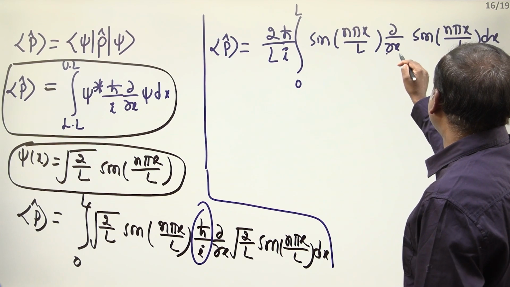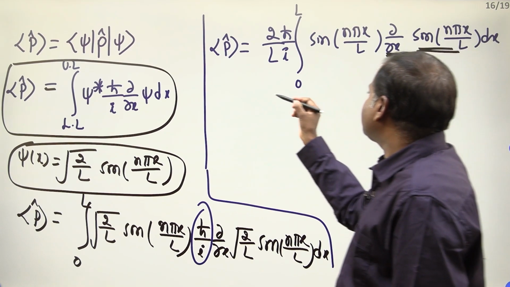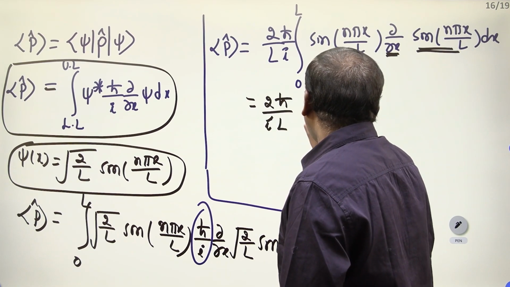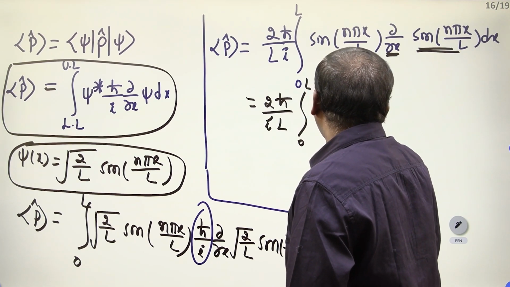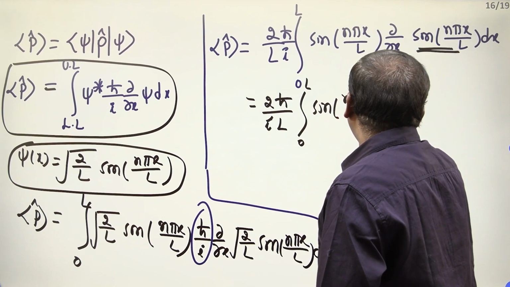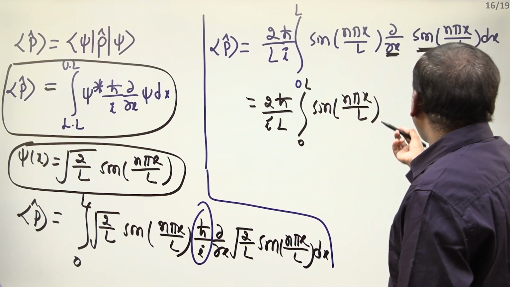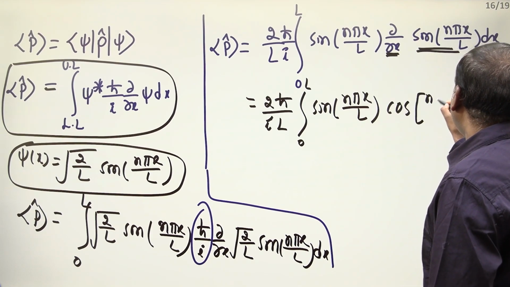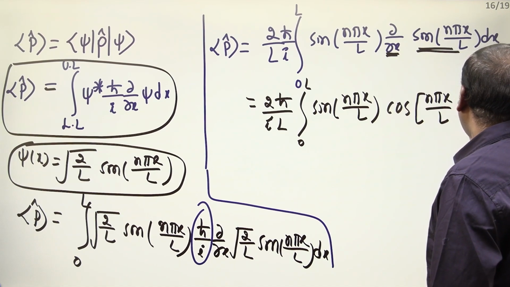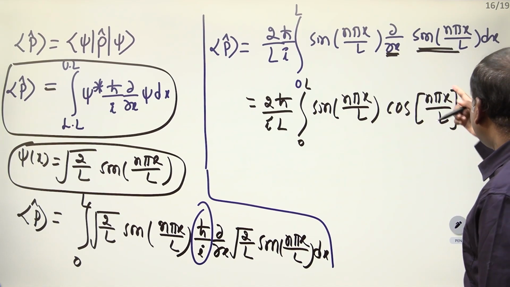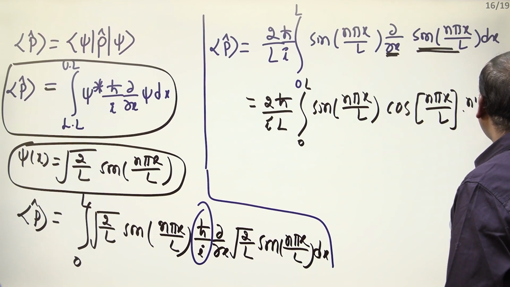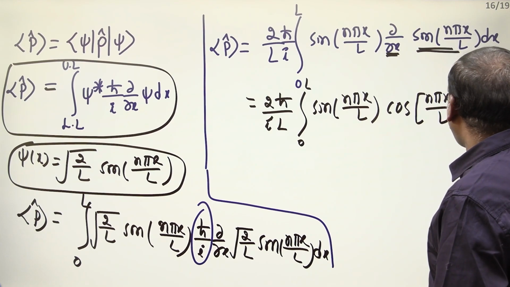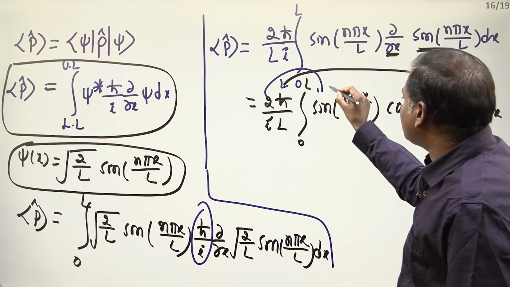You differentiate first. This is the differentiation. 2 h cut divided by i L, integral 0 to L sin n pi x by L into, first differentiate sin, it will become cos n pi x by L, and then differentiate the inside, n pi by L into dx will come. So bring the constants to this side, this 2 also.